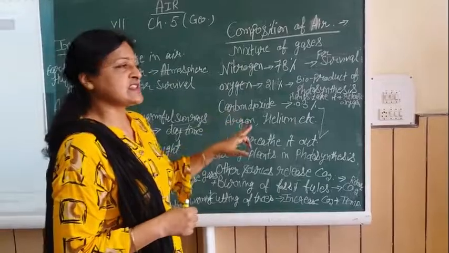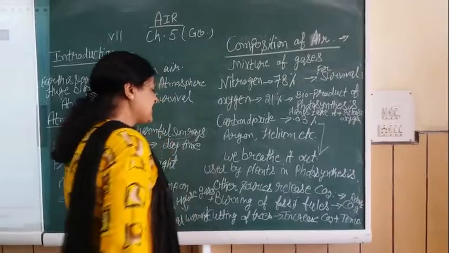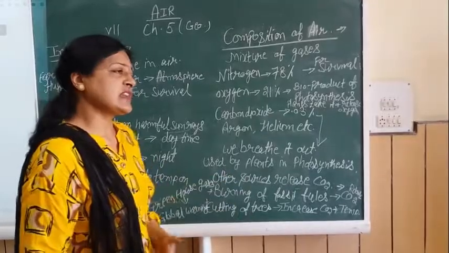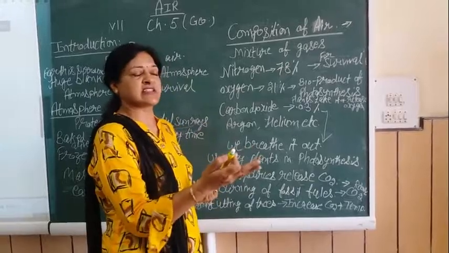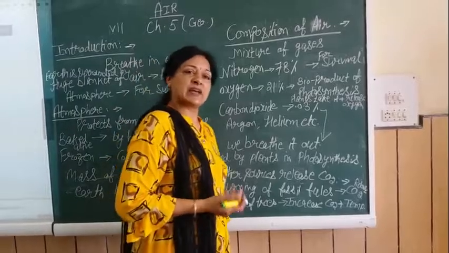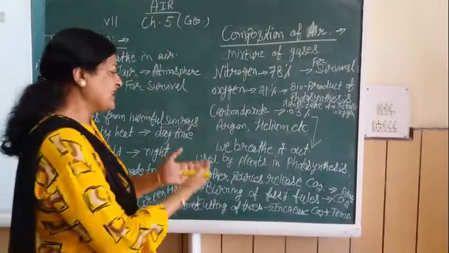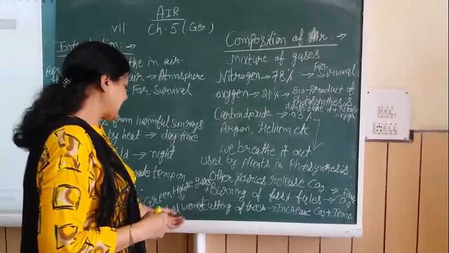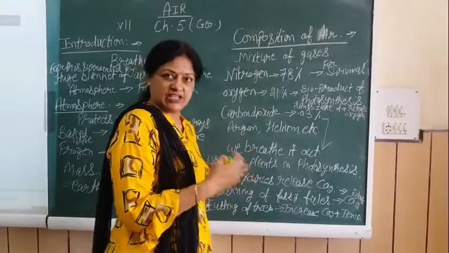Then carbon dioxide. It is 0.03% in our atmosphere. What does this gas do? It is used by plants in the process of photosynthesis. Other sources which release carbon dioxide are burning of fossil fuels. They release carbon dioxide, which increases the temperature of the atmosphere. Apart from it, cutting of trees also increases carbon dioxide in the atmosphere, and due to that temperature also increases. These are greenhouse gases. They affect global warming, which is a threat to nature, we can say.